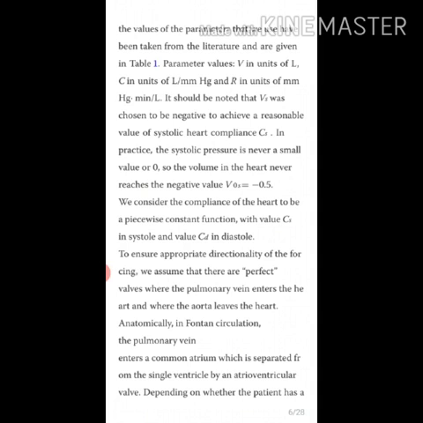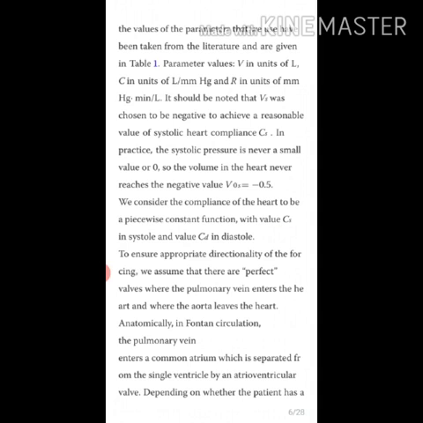in diastole. To ensure appropriate directionality of the forcing, we assume that there are perfect valves where the pulmonary veins enter the heart and where the aorta leaves the heart.